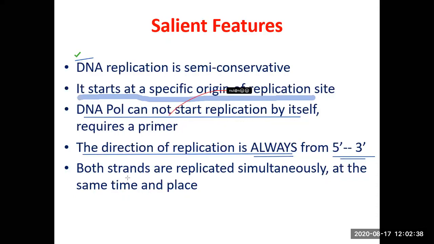Both the strands are replicated simultaneously, at the same time and at the same place. Another important characteristic is that both the strands of the duplex DNA are replicated simultaneously and at the same time and place. So we'll see all these 5 characteristics in detail in today's lecture.